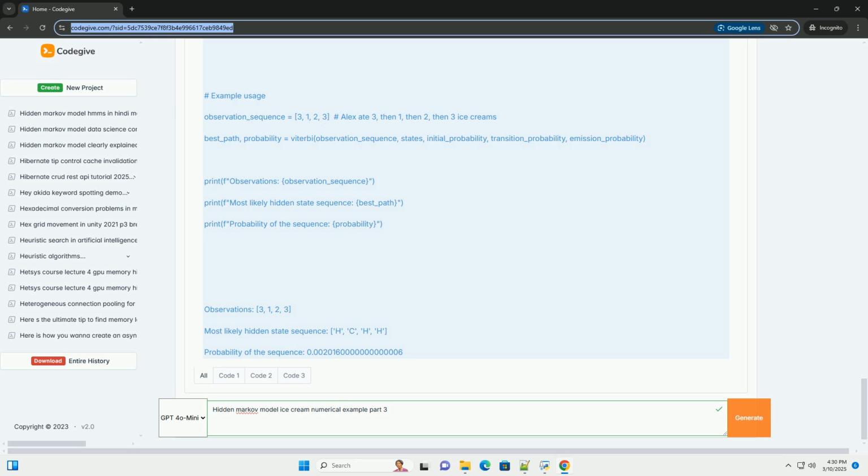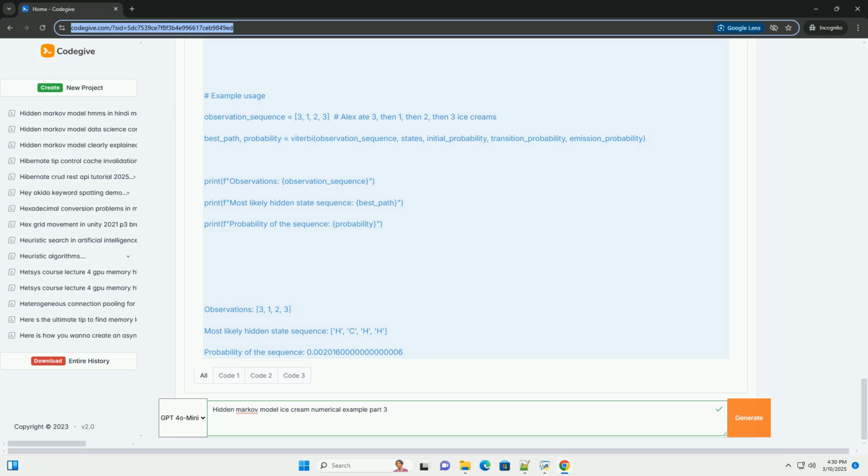newpath[state] equals path[previous_state] plus state. This updates the newpath dictionary to store the optimal path leading to the current state at the current time. We extend the previous optimal path with the current state.